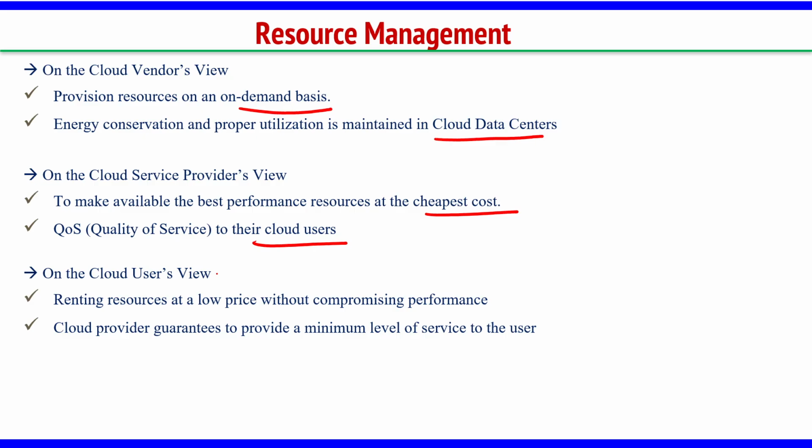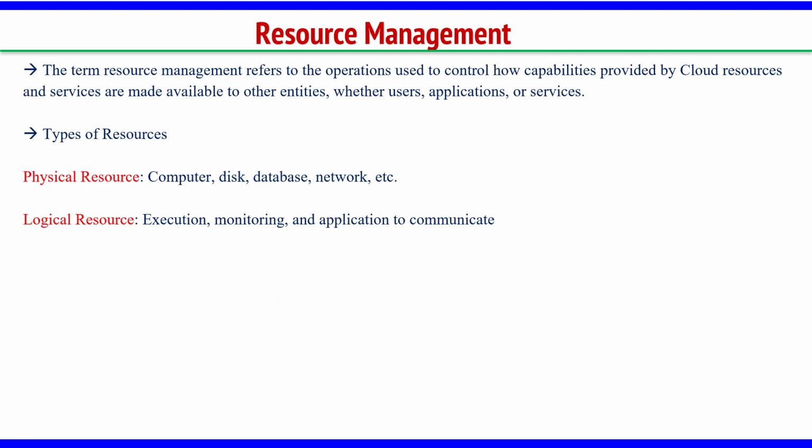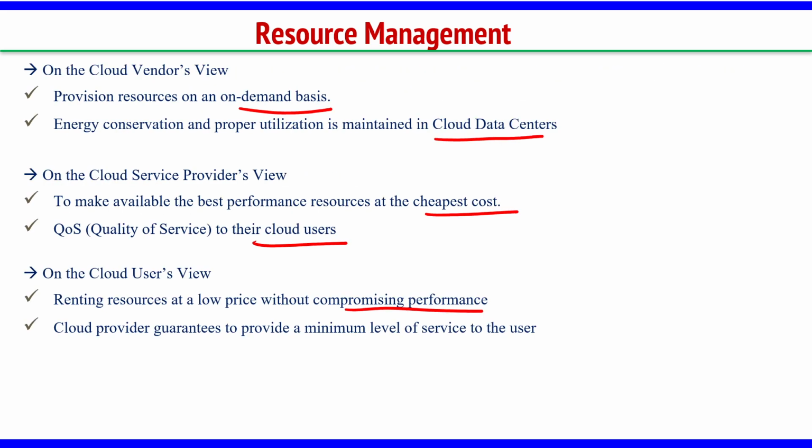And the third one, cloud user's view. What is our perspective towards the resources? We want to rent resources at low price without compromising the performance. Cloud provider guarantees to provide a minimum level of service to the user. So, these are three different views for the resource management. Okay. So, there are two types of resources and there are three different views on which the resource management is done.